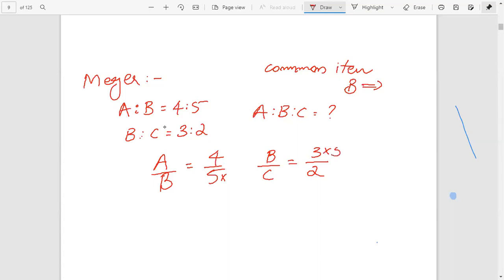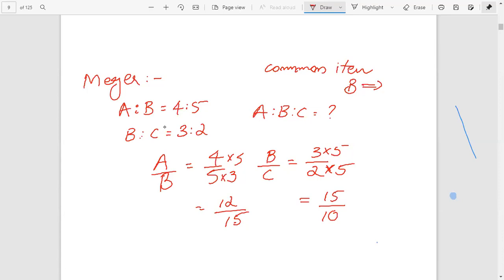If 3 is multiplied by 5 and 5 is multiplied by 3, we get the same value. Just multiply the numerator and the denominator by the same number. So A by B equals 4 into 3, 12, by 5 into 3, 15. And B by C equals 3 into 5, 15, divided by 2 into 5, 10.